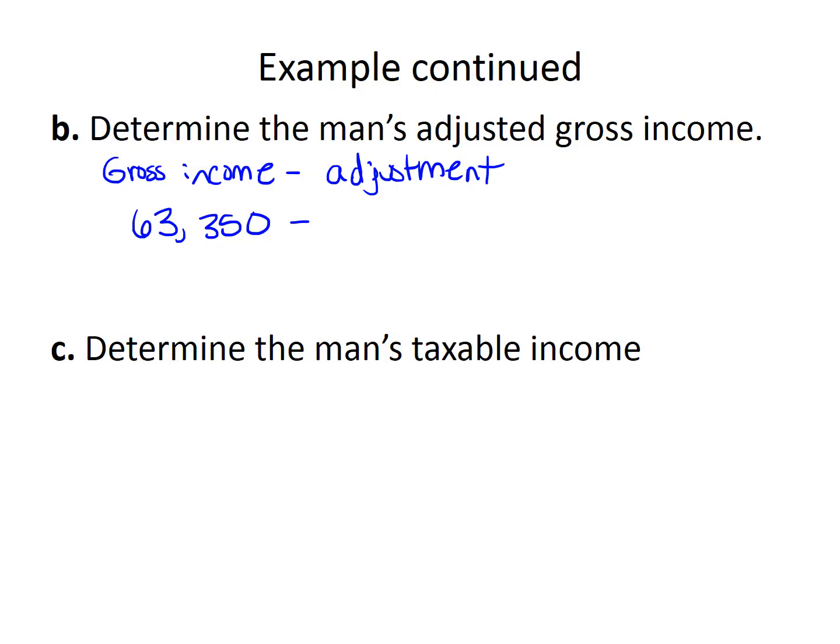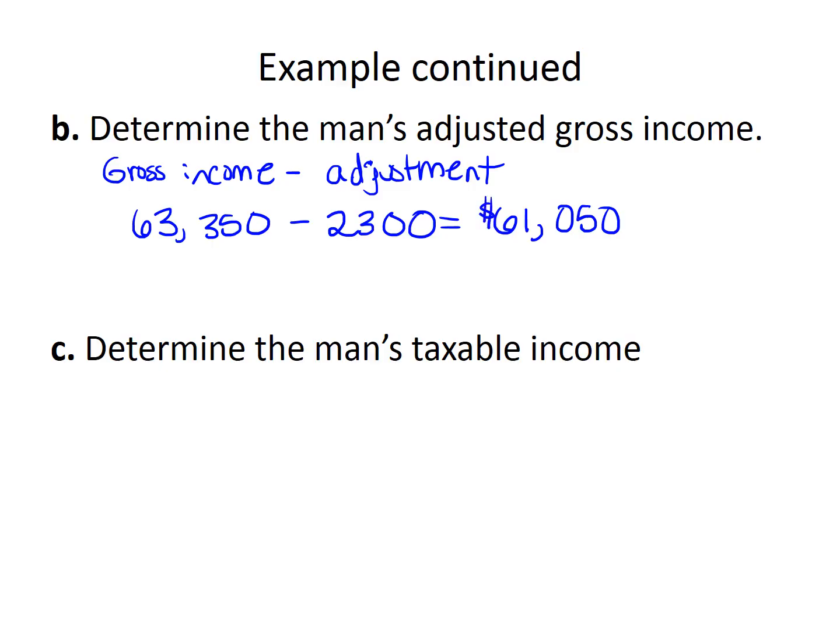Well, he contributed $2,300 to a tax-deferred savings plan. And those are the only adjustments. Remember, the adjustments are anything that's not going to be taxed, right? So we take the $63,350 and subtract the $2,300 off the adjustment, which is $61,050.